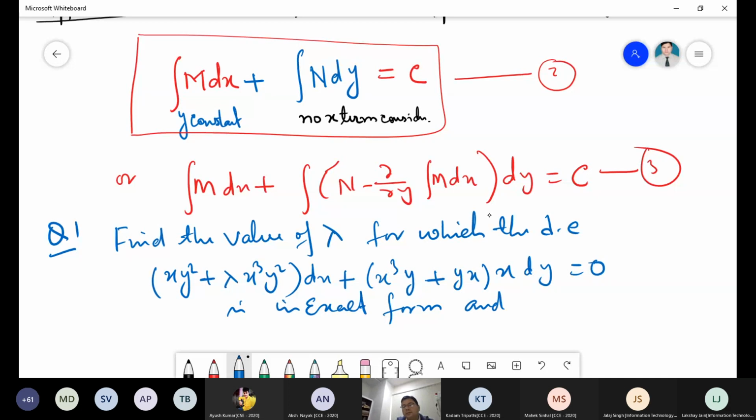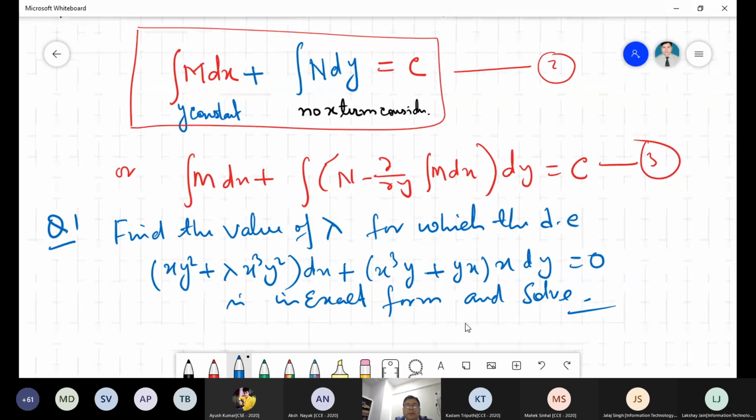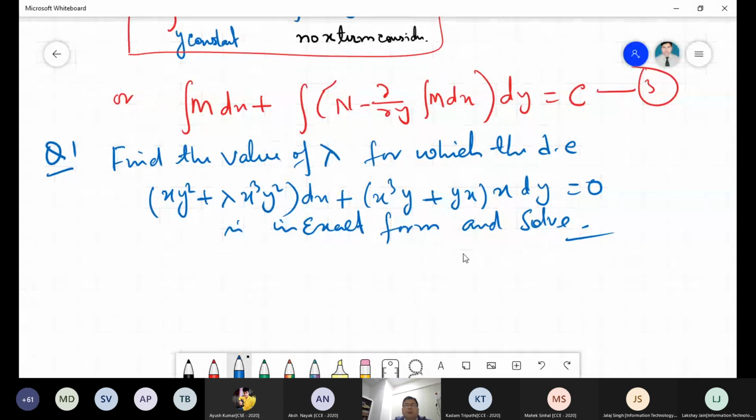and hence solve. Now see, there are two questions. So we have to solve this question. Now see, it might make you more confused. Since lambda is there, we have to find the lambda first. If lambda is not given, then it is confusing whether we can solve it by the homogeneous equation.